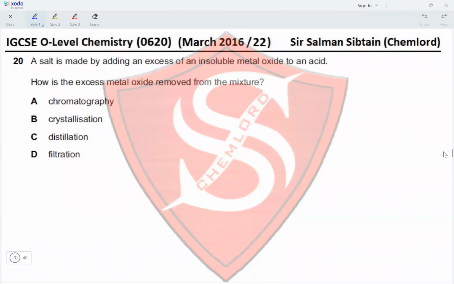Question 20. A salt is made by adding an excess of an insoluble metal oxide to an acid. So this would make a soluble salt. How is the excess metal oxide removed from the mixture? Through filtration. So the options are chromatography, no. Crystallization, no. Distillation, no. Filtration, yes. So this makes option D the correct option for this question.